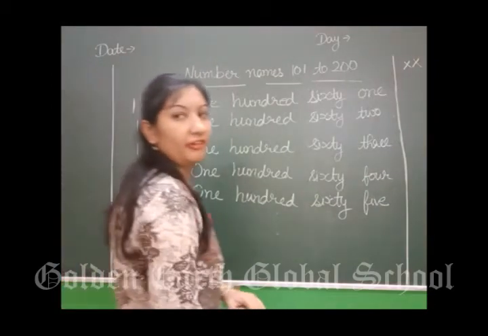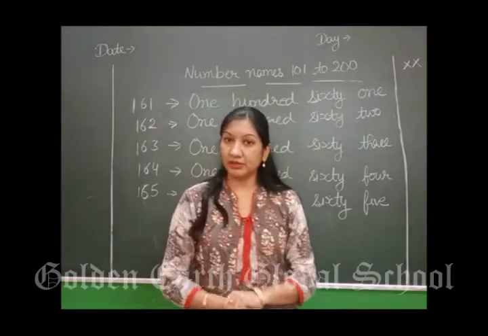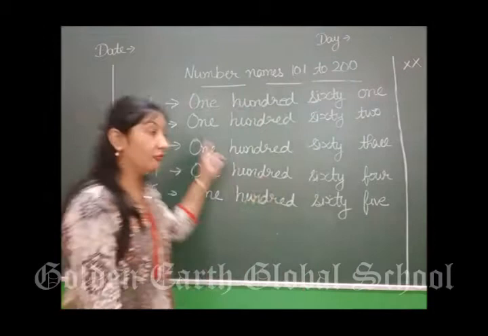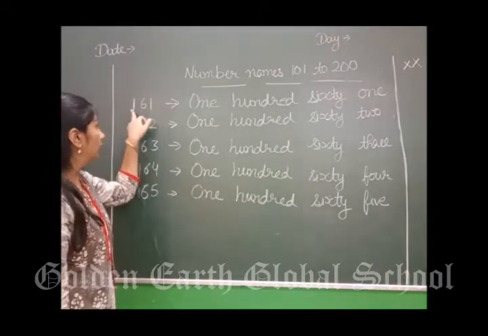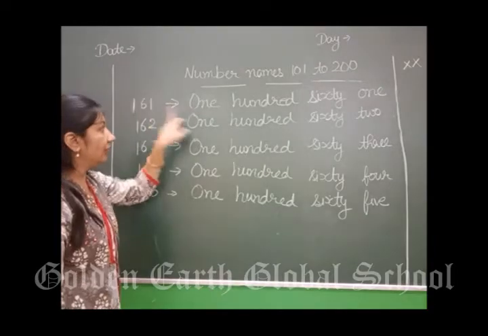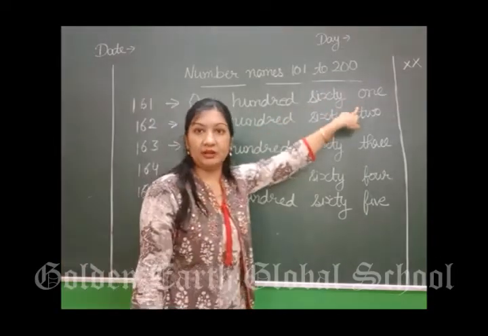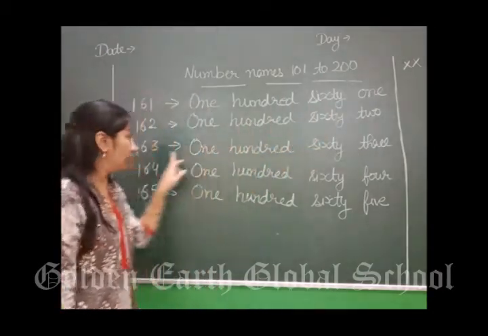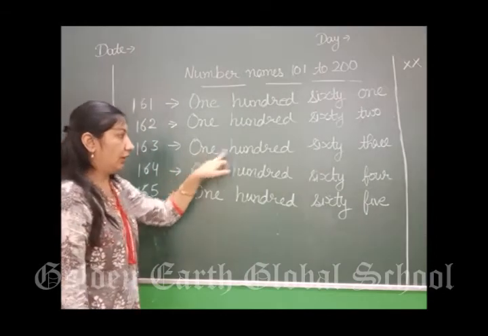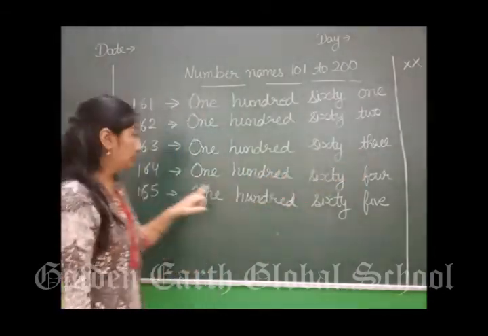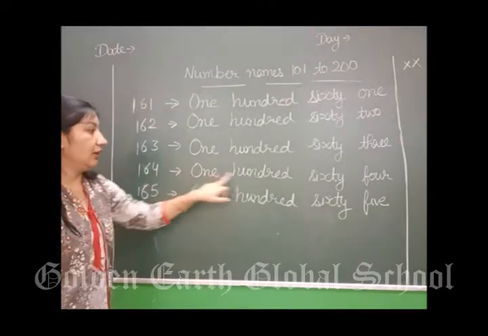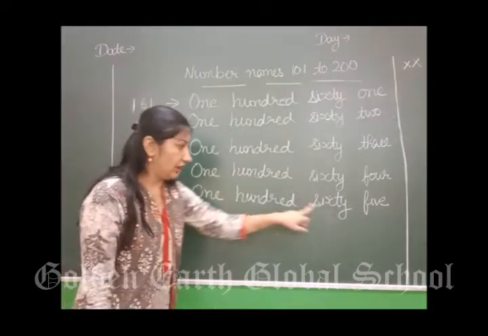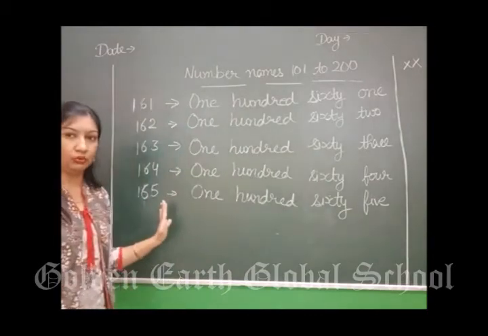We have done till 160. 60 के बाद क्या आता है? What will come after 60? 61. So we are going to start from 161. How will we write 161 in words? 161. Next 162. 162. Next 163, 2 के बाद 3 आएगा. 163. उसके बाद 164. 164. Next 165. In this way you will do this in your notebooks.